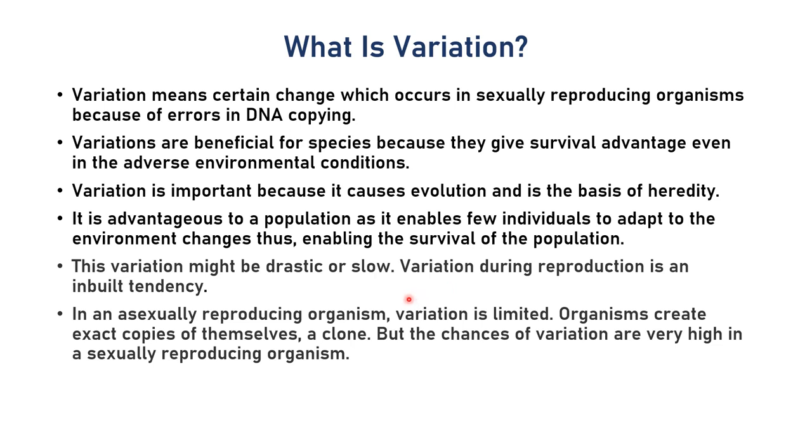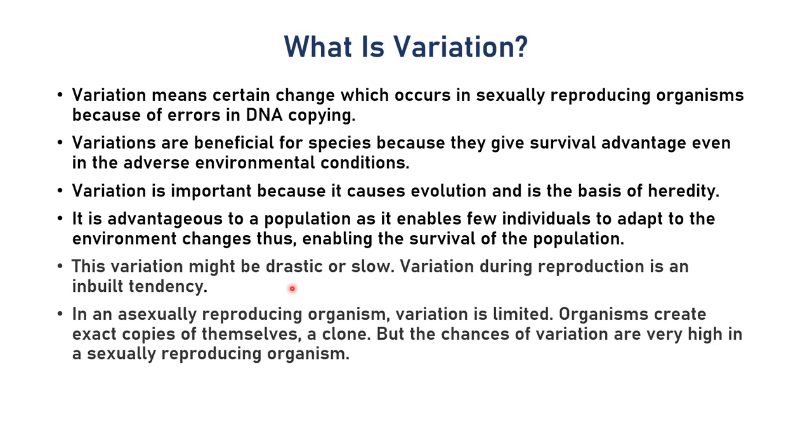But there can be a variation which is drastic or which is slow, right? If there is drastic variation, due to any kind of nuclear waves or atomic waves, ultraviolet waves, which can change your nuclear configuration, that can be fatal for the individual, right?